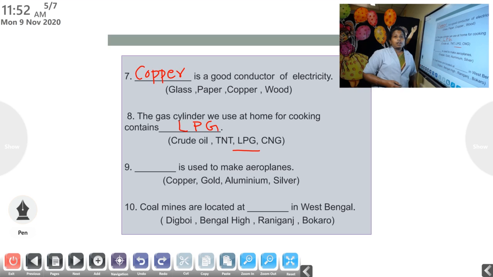Okay. So, what is called black gold? Petroleum is called black gold, you know. I told that petroleum is very important. So it is from the petroleum we take the LPG. It helps in cooking. The ninth question, dash is used to make aeroplanes. Options: copper, gold, aluminium, then silver. Here, the answer is aluminium.